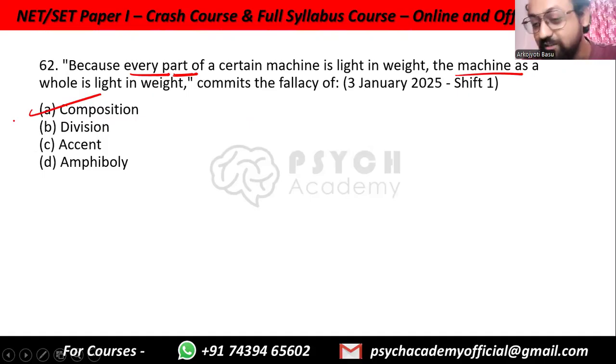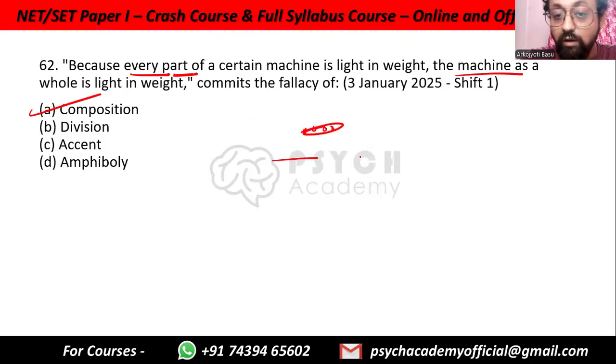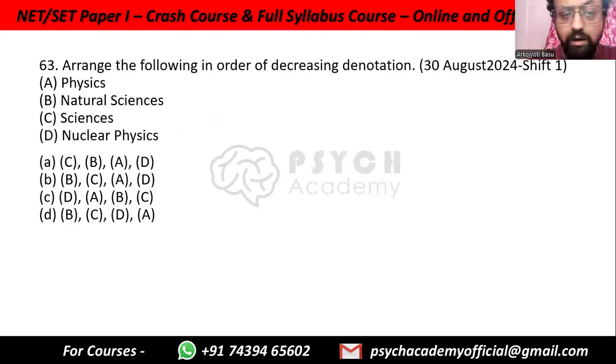For example, every cell in our body will be dying within 5 to 7 years and be replaced by another cell. That does not mean that we as a whole will be dying every 7 years and replaced by another person. So that is the fallacy of composition, where we think whatever works for each individual unit works for the whole thing. The opposite is fallacy of division, that whatever works for the whole, we think it works for each individual part. So composition is parts to whole. Accent is emphasis, amphiboly is separate meaning.